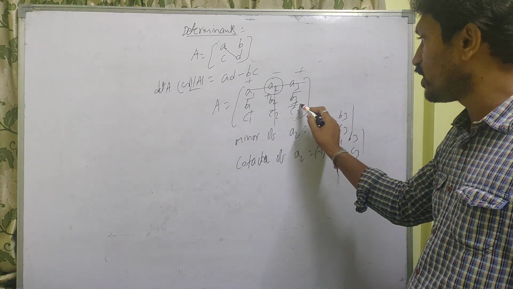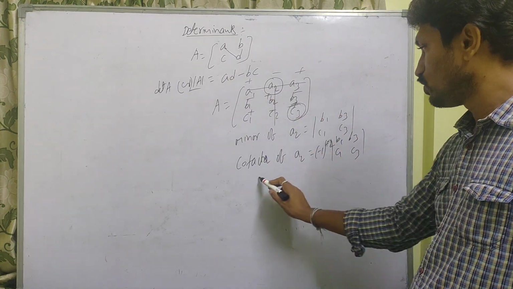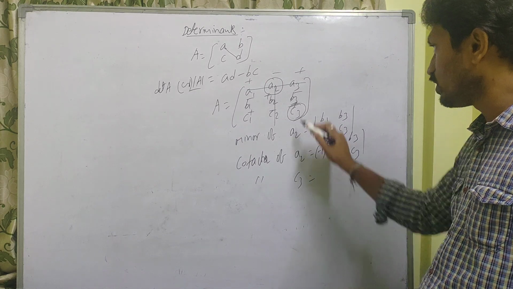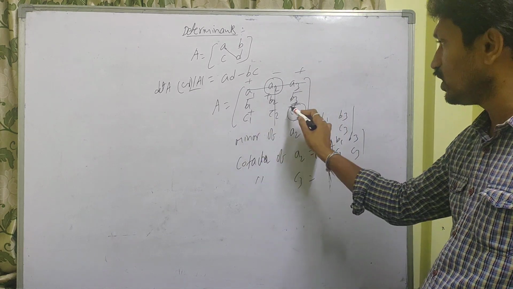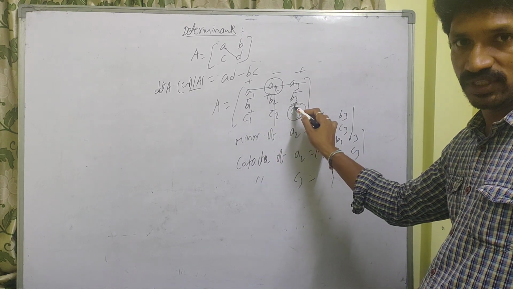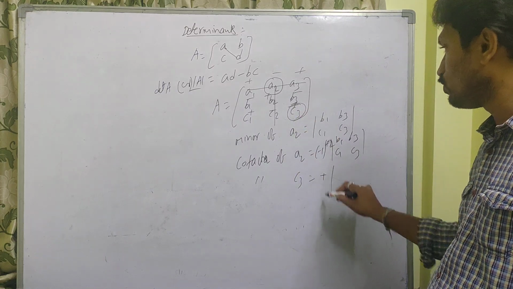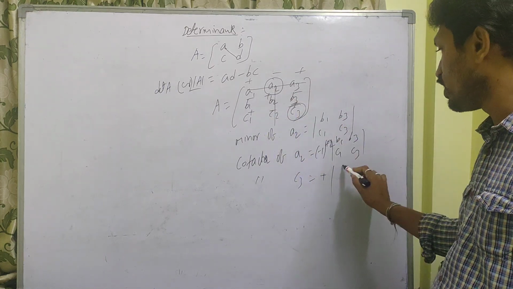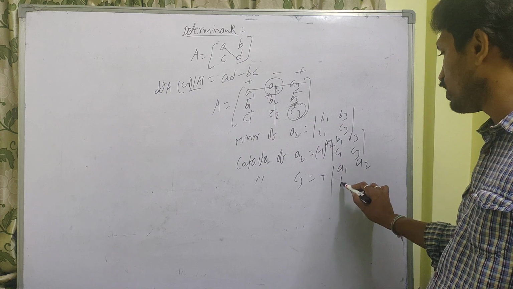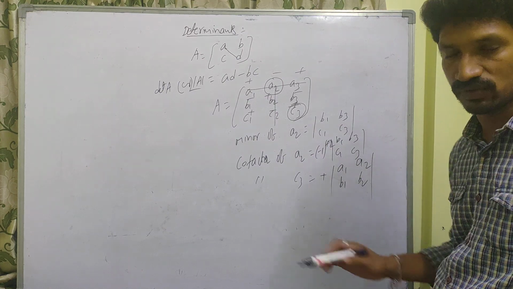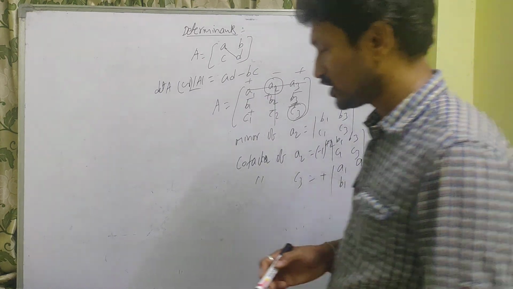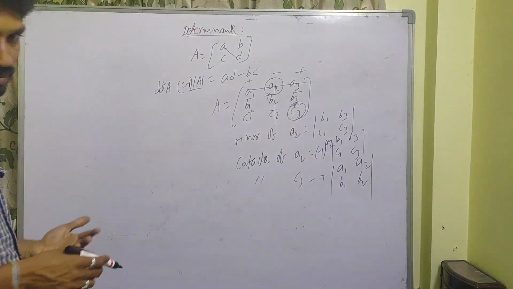Next, if you want to find the cofactor of c3, how do you get it? Leave the row and column passing through c3. What is the sign for c3? Plus. So plus into, after leaving the row and column, what you have is [a1 a2; b1 b2]. Find the determinant of this one. These are the cofactors.